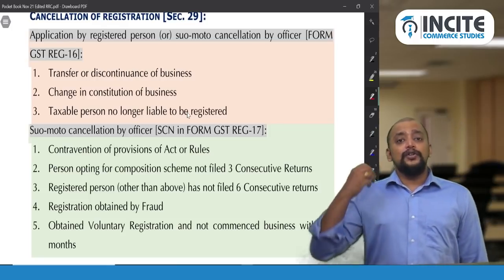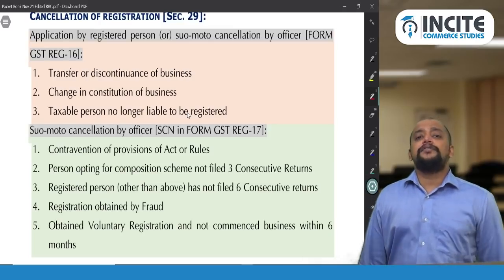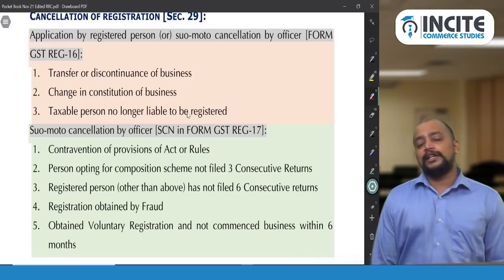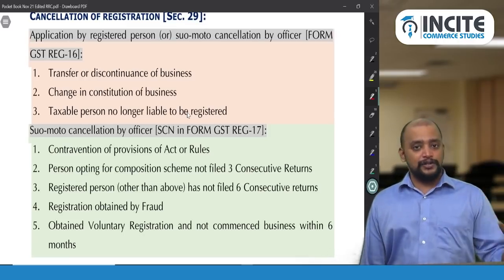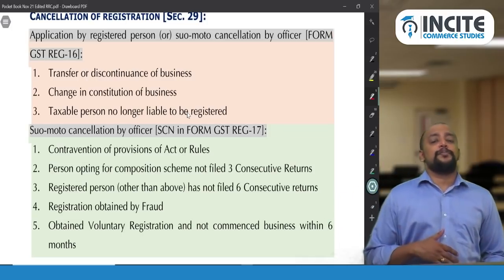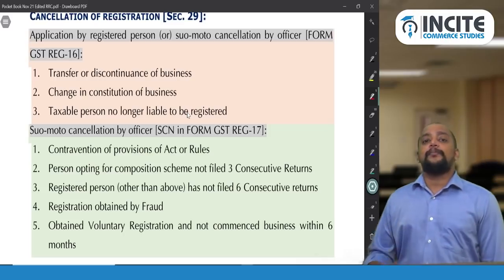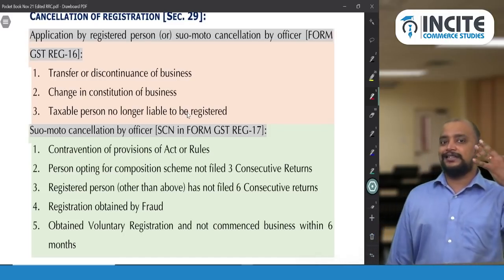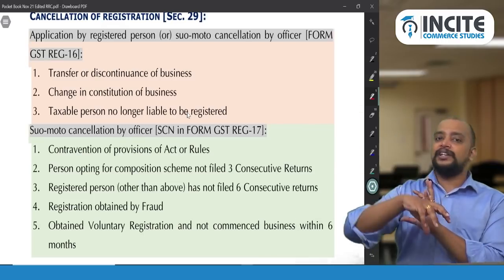That is, you have made interstate supply because of which you were compulsorily registered. Thereafter you have decided not to make interstate supply, or to make only intrastate supply. In that case also you can request the proper officer for cancellation of registration. These are the three cases where either the proper officer can initiate cancellation or the registered person can make an application for cancellation.